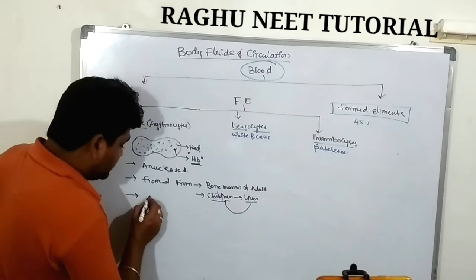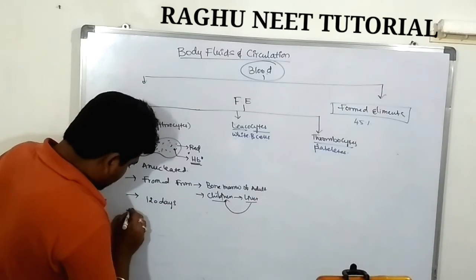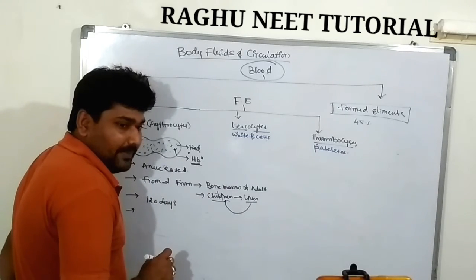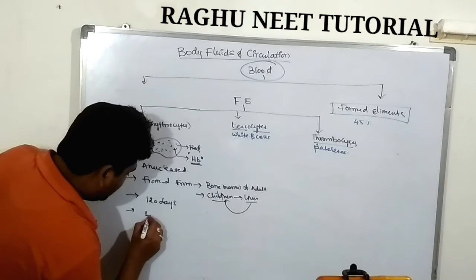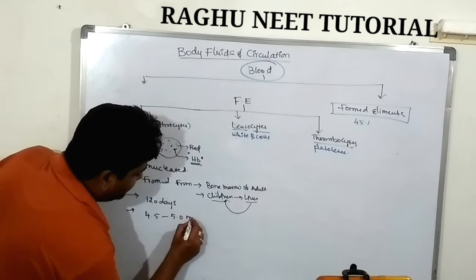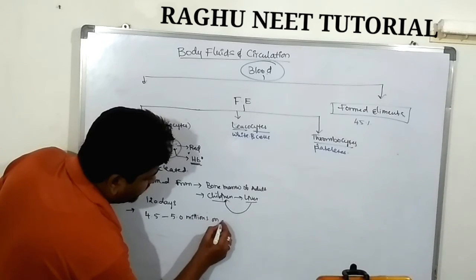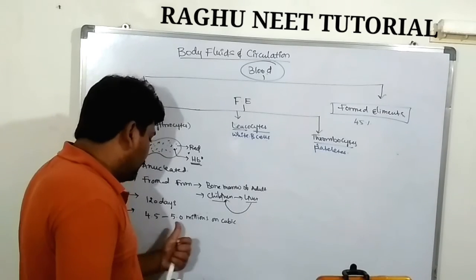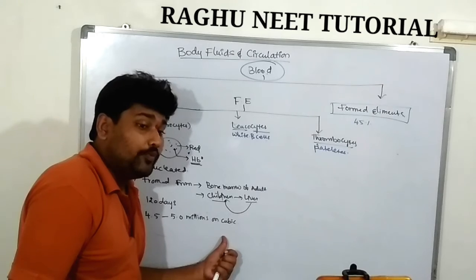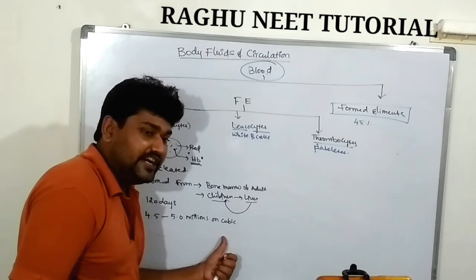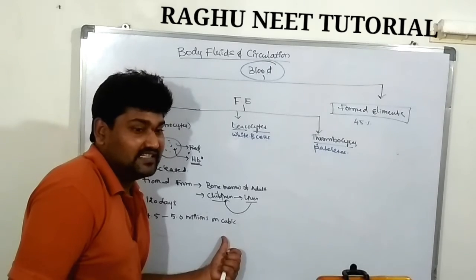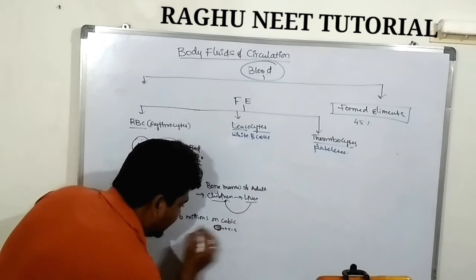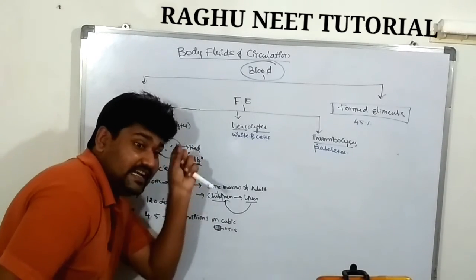The life span of the RBC is 120 days. One cubic millimeter contains approximately 4.5 to 5 million RBC cells.